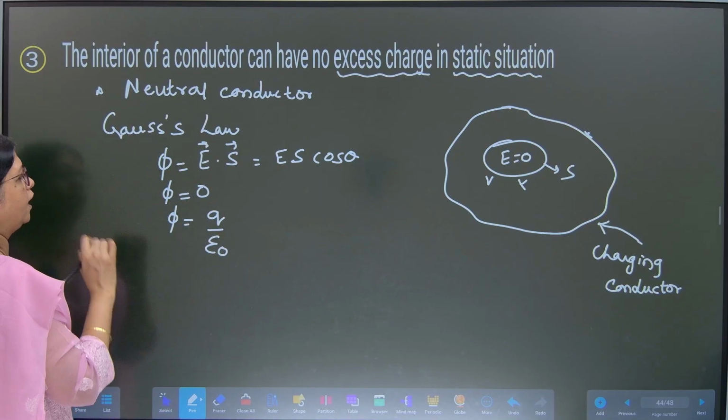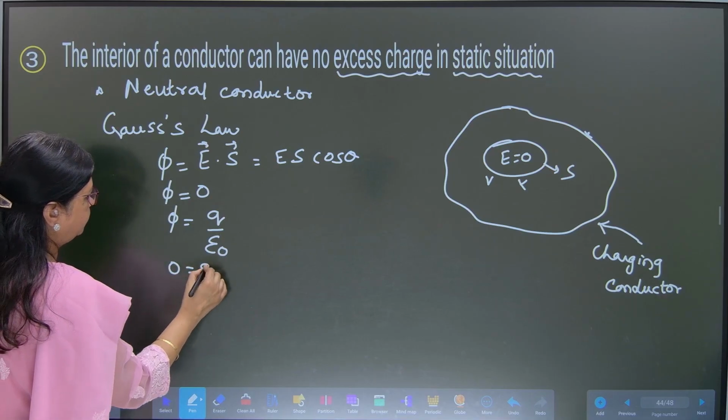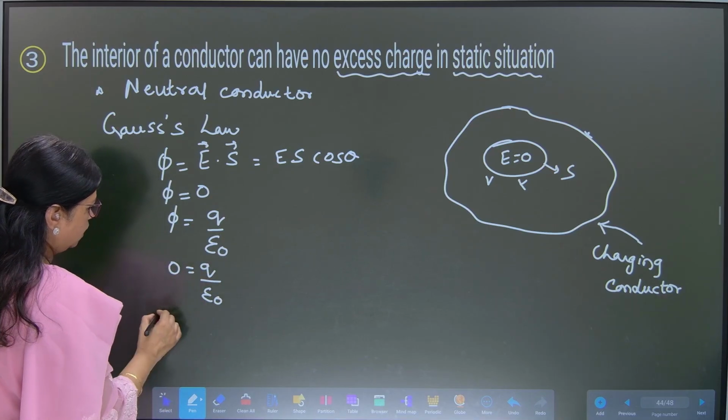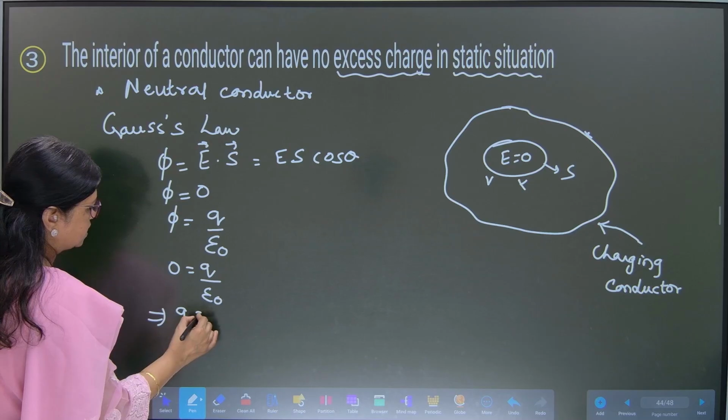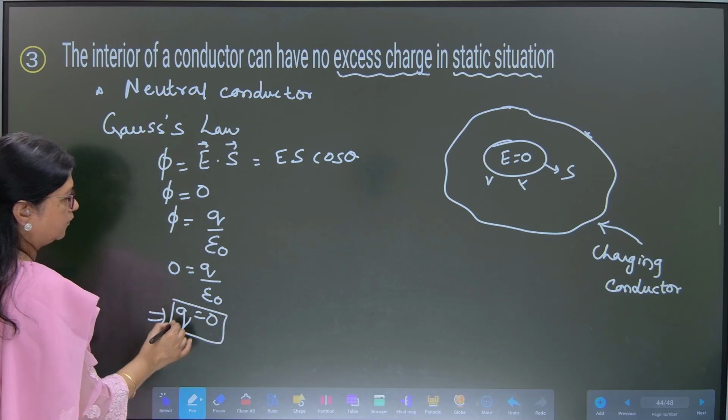If we substitute phi is equal to 0, then we also get charge is equal to 0.